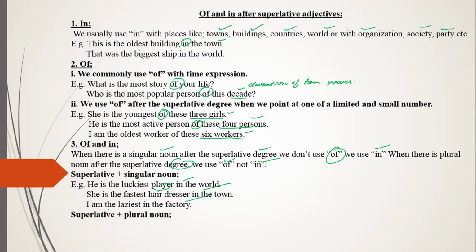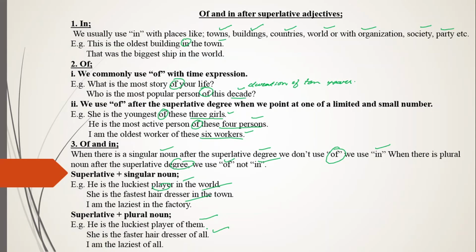Now superlative plus plural noun, so you'll be using of. He is the luckiest player of them all. For that you'll be using of. She is the fastest hairdresser of all. Now we are talking about a lot of people, so for that you'll be using of, and for singular you'll be using in. Last example: I am the laziest of all. So for plural and a lot of things you'll be using of, and for the singular you'll be using in.